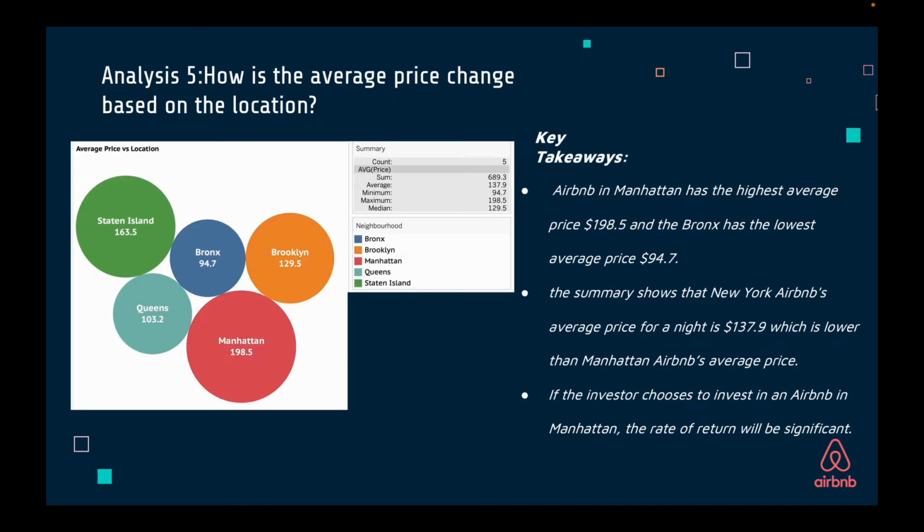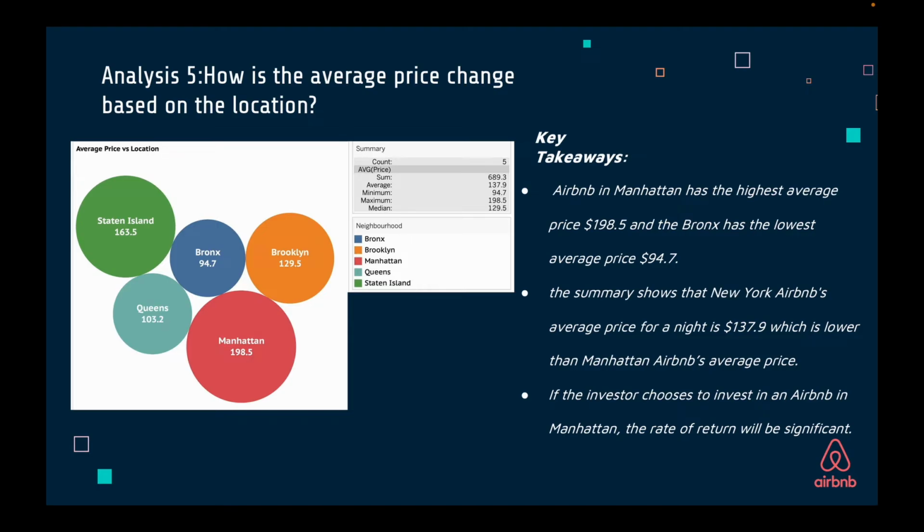So this is analysis 5. We want to know how the average price changes based on the location. From the bar chart, we can conclude Airbnb in Manhattan has the highest average price at 198.5 and the Bronx has the lowest average price at 94.7.